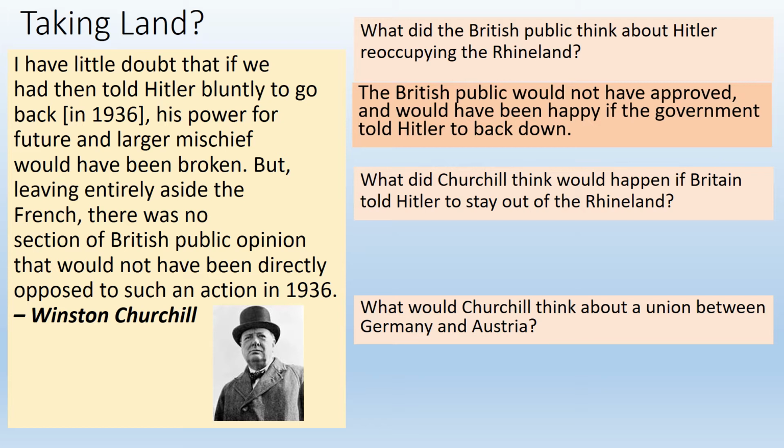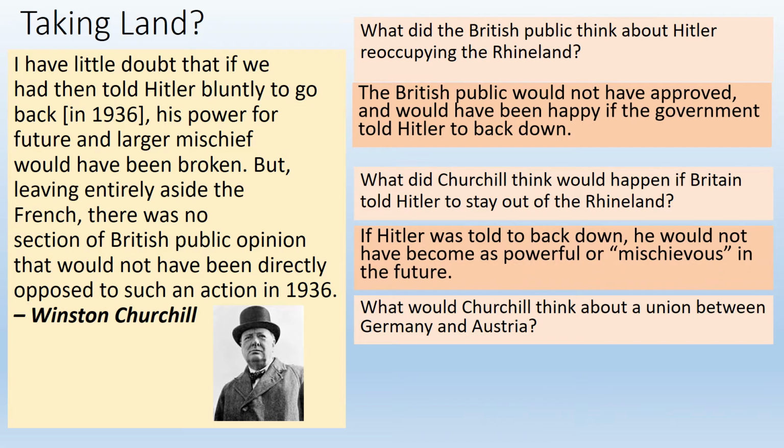Now, our second question, what did Churchill think would happen if Britain told Hitler to stay out of the Rhineland? A lot of people in Britain thought that this would cause a war, that Hitler would react poorly, and he would actually use his military force to take the Rhineland anyways. Now, if Hitler was told to back down, he would not have become as mischievous in the future, and this was Churchill's opinion. He thought that Hitler was just bluffing, that he was making empty threats that he wasn't willing to cash in on. And Churchill believed that if we told Hitler to stop, he actually would have stopped.